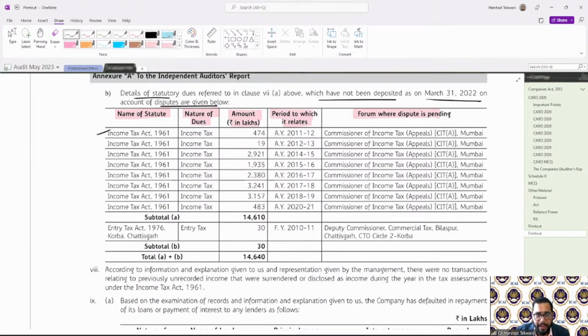So it is income tax related. Amount is 474 lakhs, AY 1011. It is with CIT Appeals, Mumbai. In case of entry tax, 30 lakhs, 1011. It is pending with Deputy Commissioner, Commercial Tax. So in this way, we are required to provide the details for this disputed due. Any doubt? Any doubt till now?